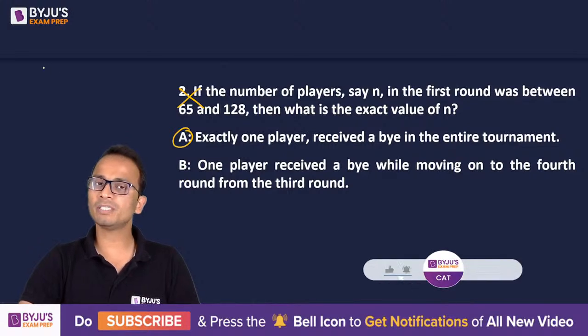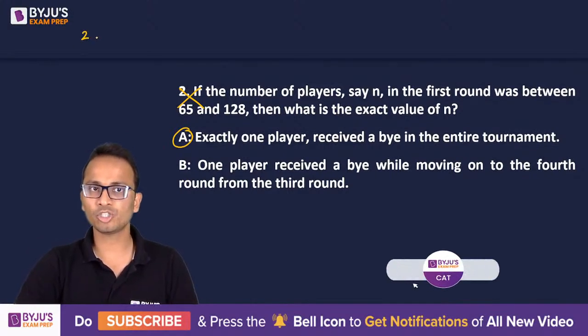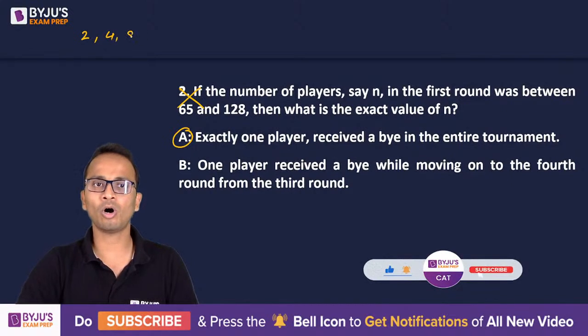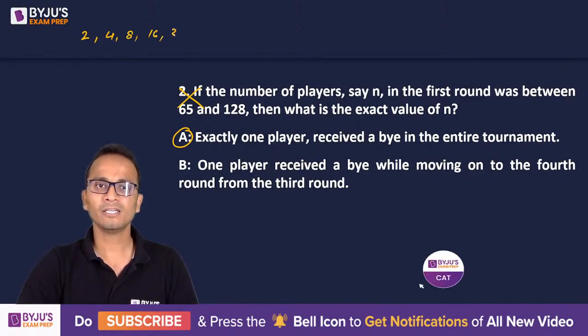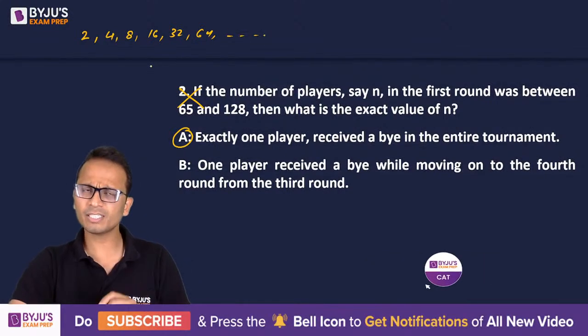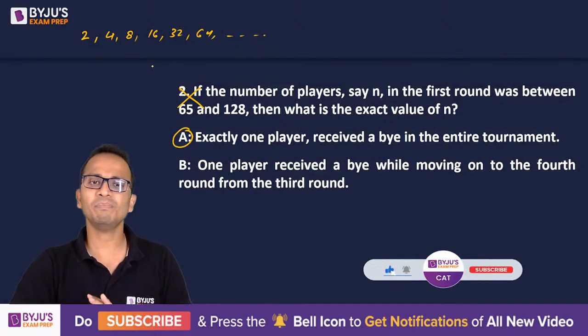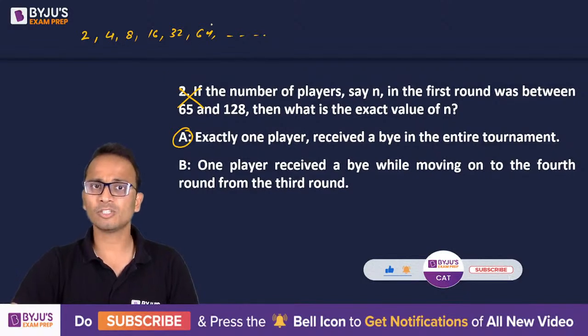Now, if the number of players is a power of 2, number of players is 2 or 4 or 8, 16, 32, 64, and so on, if this is the number of players that the tournament has started with, then there will not be any bye in the tournament. Let's assume 64.